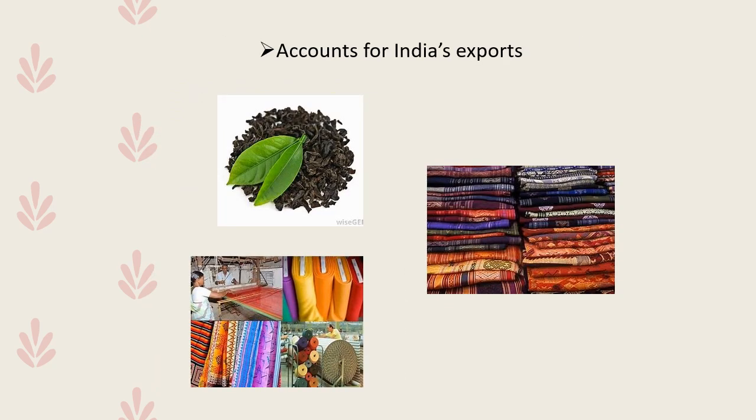Apart from providing employment to a large number of people, many agricultural products are exported. For example, tea, coffee, tobacco, jute, cotton. They bring a lot of foreign exchange to our country. So in these ways, agriculture is very, very important for the Indian economy.